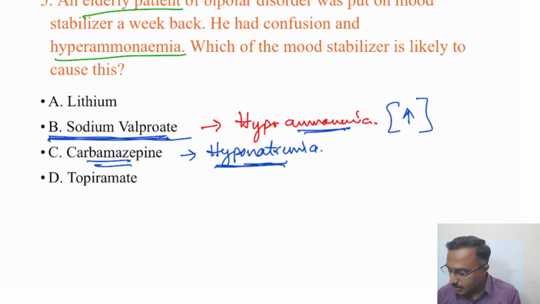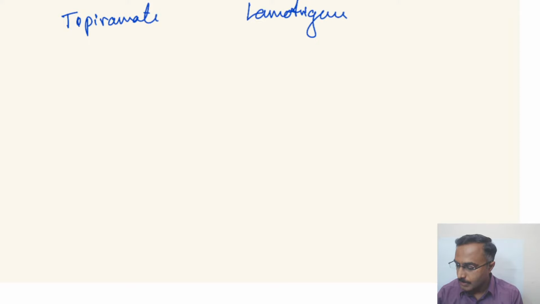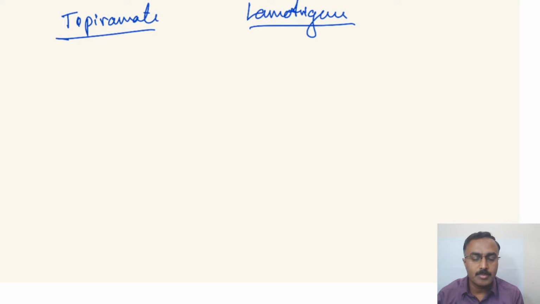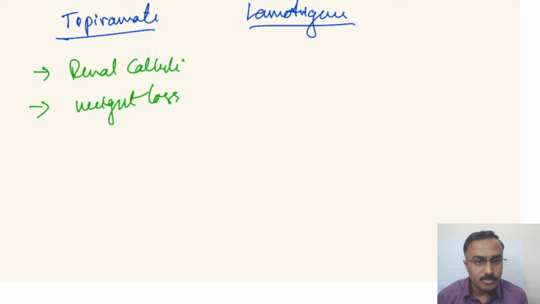Remember topiramate, one other mood stabilizer, and then we have lamotrigine. In terms of efficacy, they have moderate efficacy, but not in comparison to lithium and valproate. Some of the side effects to remember with topiramate are renal calculi, and many patients have weight loss instead of the weight gain seen with many mood stabilizers.